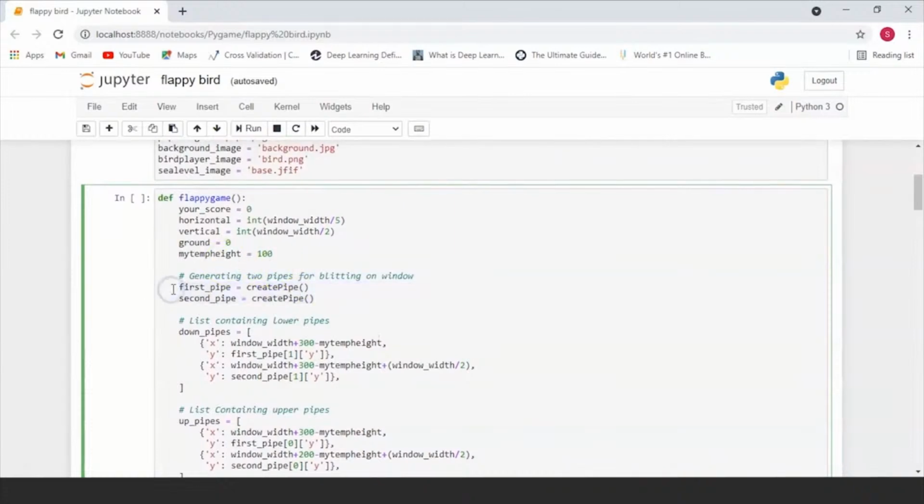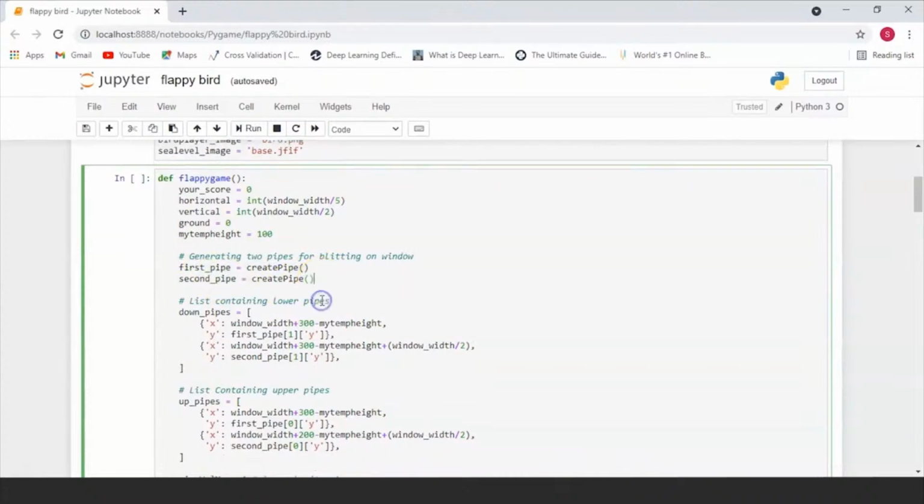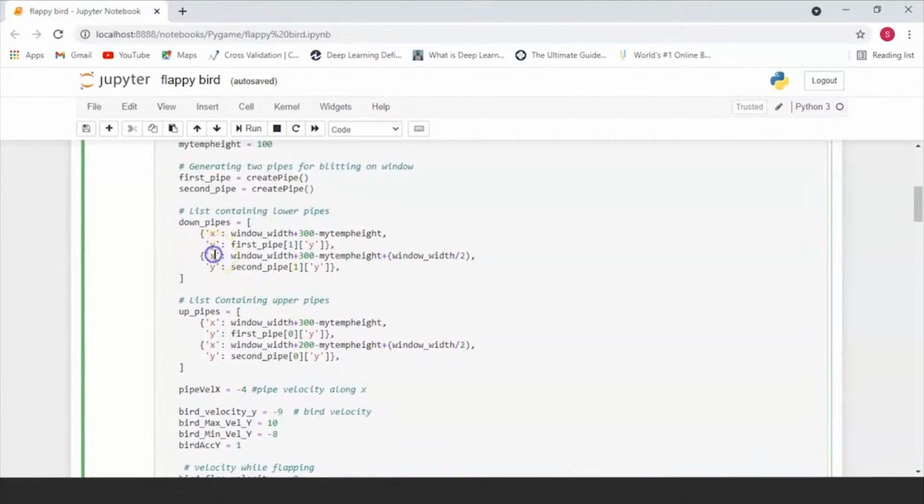So at any given point, we know that we want our bird to fly in between two pipes. That is the main challenge here, which is exactly why we're initializing two pipes here, the first pipe and the second pipe. And this is done by calling the createPipe function. Now after this, we're going to be creating two lists. One is of the lower pipes and the other is of the upper pipes.